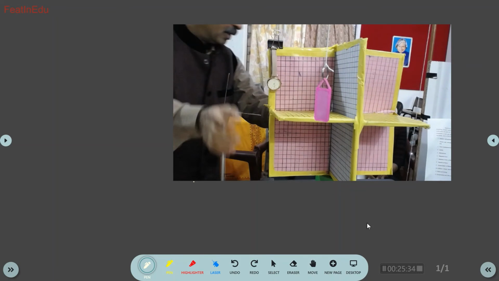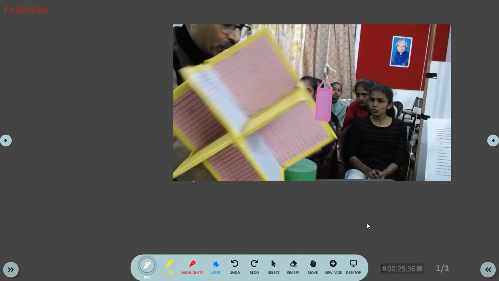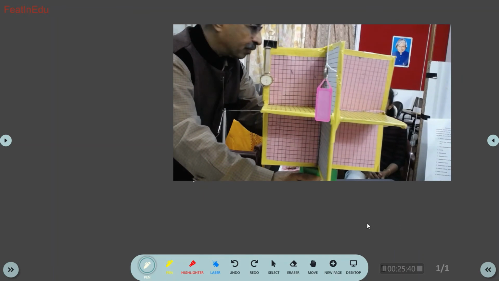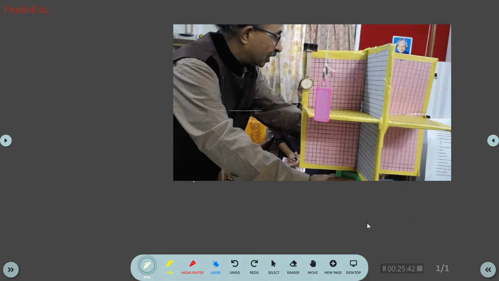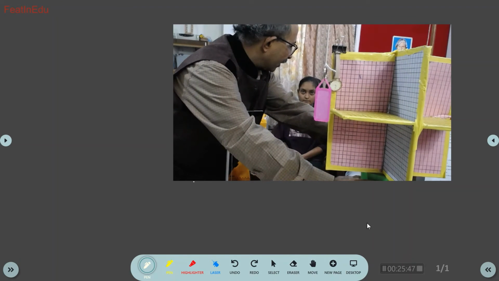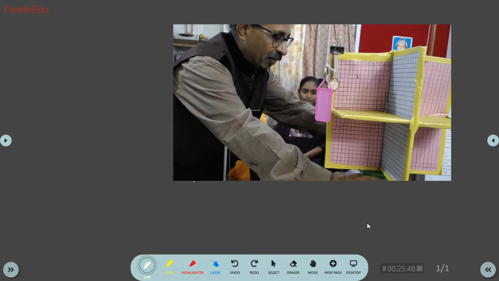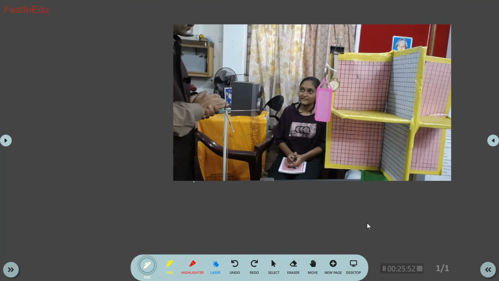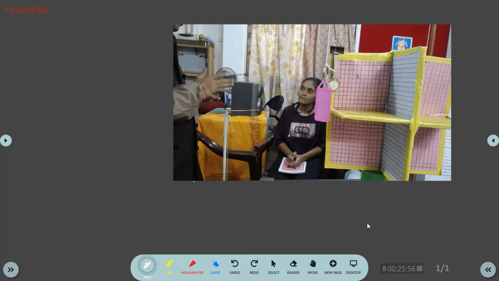Reference frame, this object, see now the object is in motion. So the reference frame is in motion. So with respect to this reference frame, the object is in motion. Can you observe that? But with respect to this reference frame, the object is at rest. Understood now? This is how you have to understand motion. So it is always with respect to the reference.